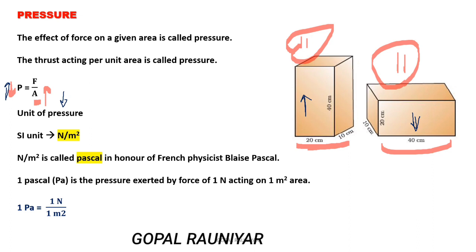If the question asks to define 1 Pascal, you write: 1 Pascal is a pressure exerted by a force of 1 Newton acting on 1 meter square area. Suppose this is an area of 1 meter square and a force of 1 Newton acts on it. So the pressure will be 1 Pascal.